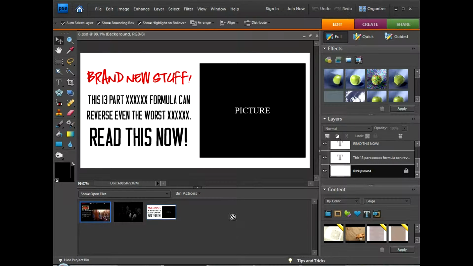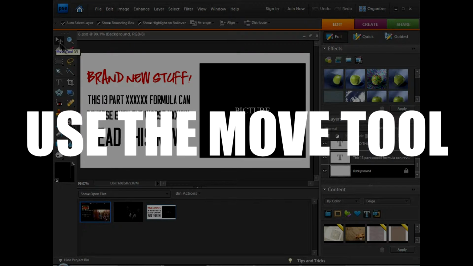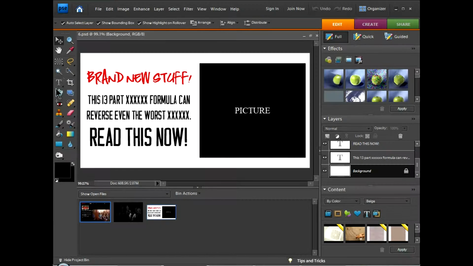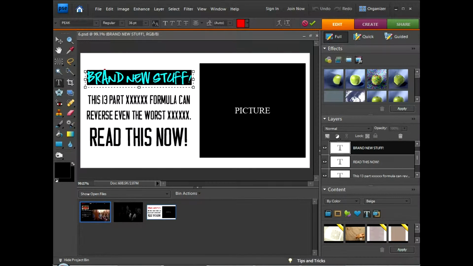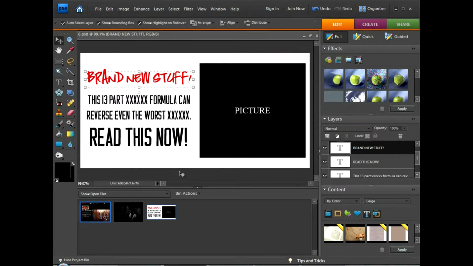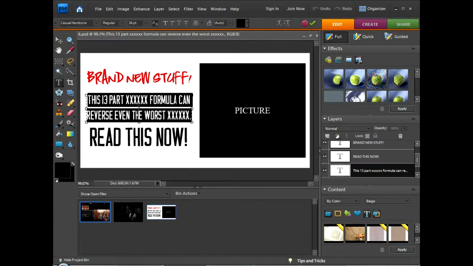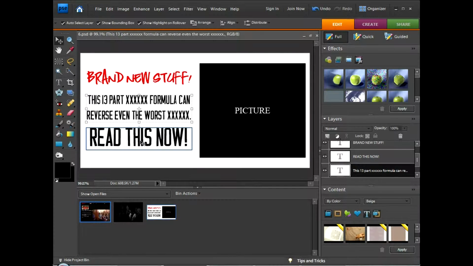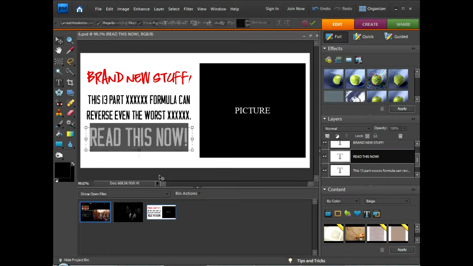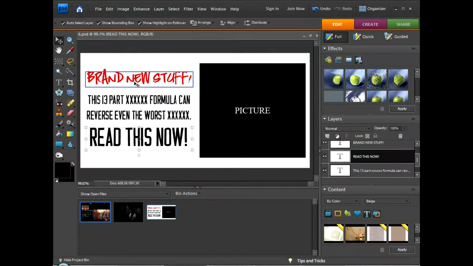There's a couple of skills that you need to know, and a couple of things you need to pay attention to. We're going to be using the Move tool. Most of the time, we're using this tool. Rarely ever are we going to use any other tool. When we want to change the text to our text, we want to hover over this and then just double click it. You want to keep everything lined up the way that it is, so you just double click it. You'll get good at this as time goes on, and you'll be able to really use these fast.